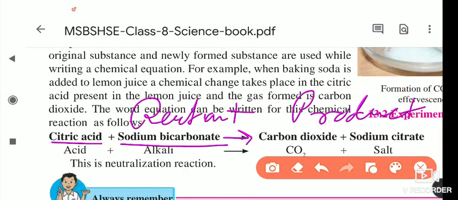Citric acid is an acid and sodium bicarbonate is an alkali. Alkali means base. When the reaction takes place between them, what does it form?